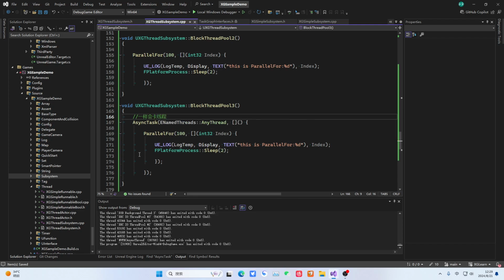So the current requirement is that I might really have dozens of tasks. These dozens of tasks have nothing to do with the engine. I also don't recommend redoing a set of thread pools. That is, I don't want to rewrite a set of thread pools. For example, I write a small function and put 5 threads inside it. Then I'll hang these 5 threads up, and expose another interface so I can pass tasks. Whether passing 500 tasks or 5,000 tasks, these 5 threads will execute them individually. It has nothing to do with the engine, although they all consume hardware resources. But I don't want to write this thread code. I don't even want to write this.